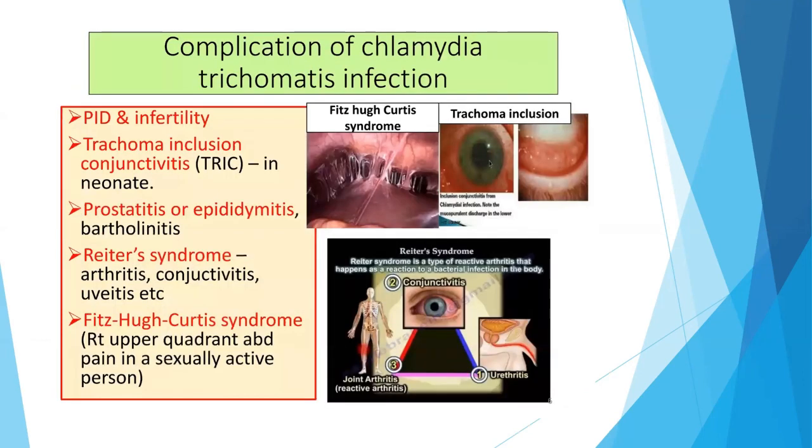Complications of Chlamydia trachomatis infection. The number one complication is PID and infertility. Trachoma inclusion conjunctivitis may be there in neonates. Prostatitis or epididymitis is one of the complications in a male patient. Reiter syndrome, where there is arthritis, conjunctivitis, and uveitis. And the Fitz-Hugh-Curtis syndrome, where there is right upper quadrant abdominal pain in a sexually active person.